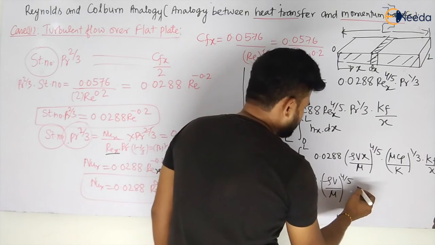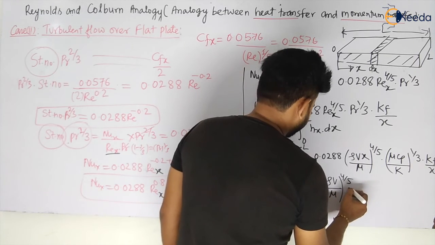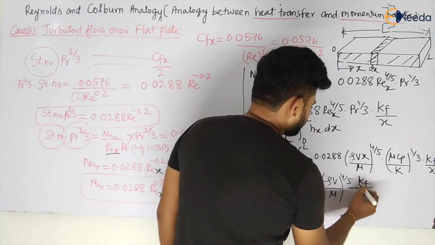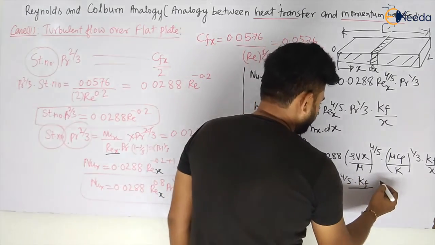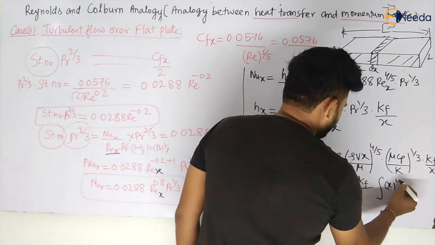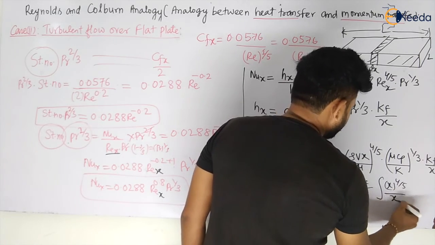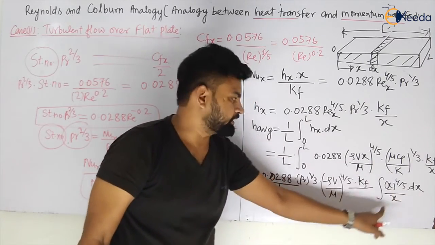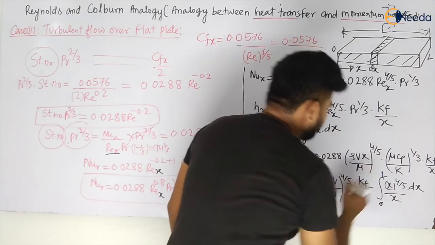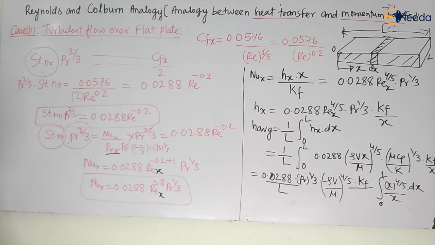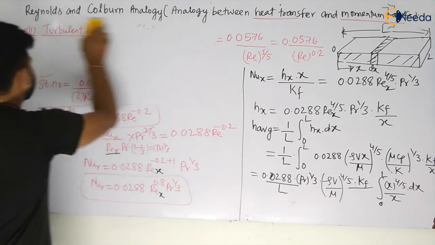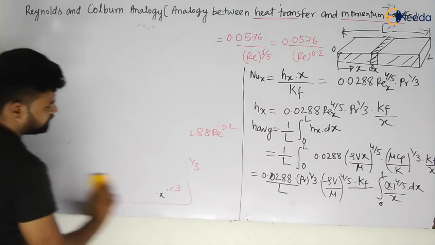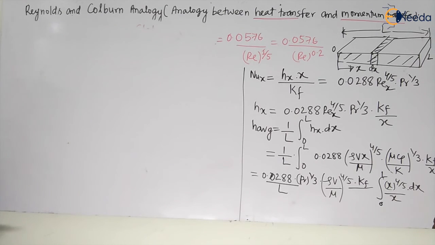So what will be the remaining term? Also take kf this side, my dear students. The remaining term will be nothing but x to the power 4/5 divided by x into dx. Let us integrate it from 0 to L, my dear students. So when you integrate it from 0 to L, what will you have? Let us see. You will enjoy this, my dear students. That's my promise.